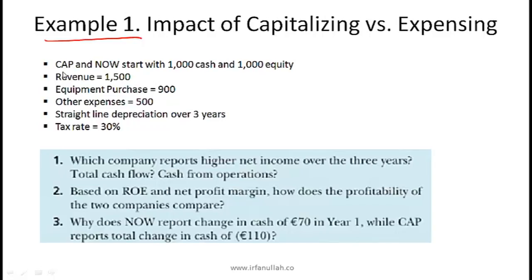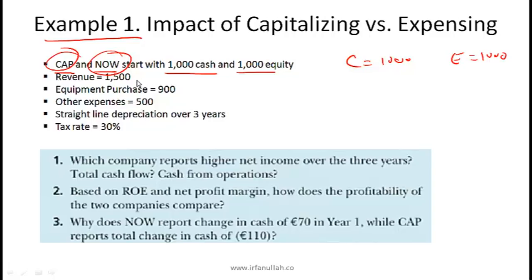Okay, so we have two companies, one's called Cap and one's called Now. Take a wild guess which one capitalizes and which one expenses now. Cap is the one that's capitalizing, Now is the one that is expensing. They start with $1,000 cash, so essentially that is the equity. The initial balance sheet is cash equal to 1,000 and equity equal to 1,000. That's the simplest balance sheet you'll ever see. So that's your starting point.